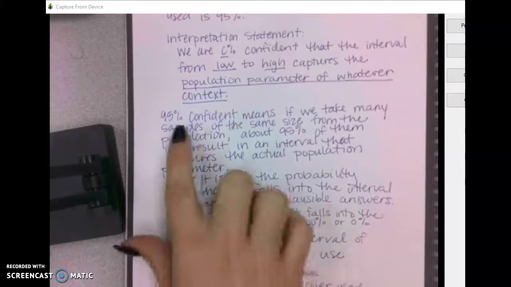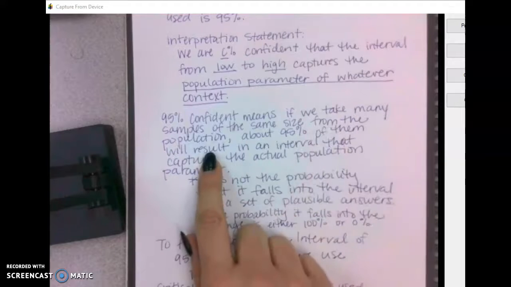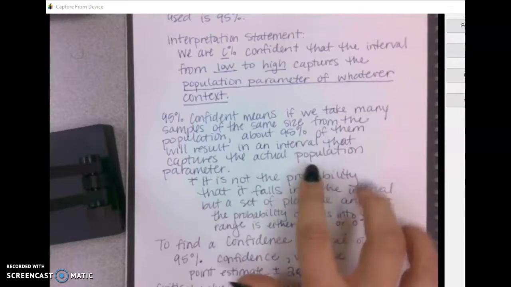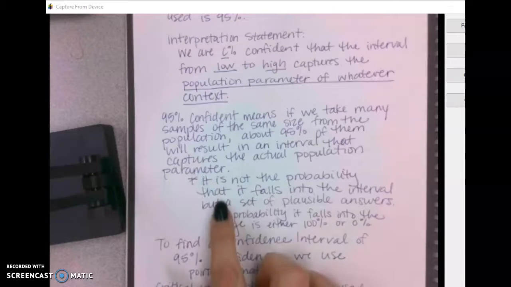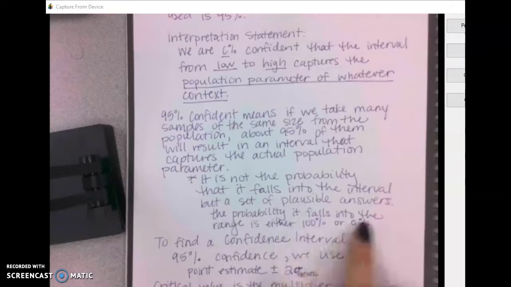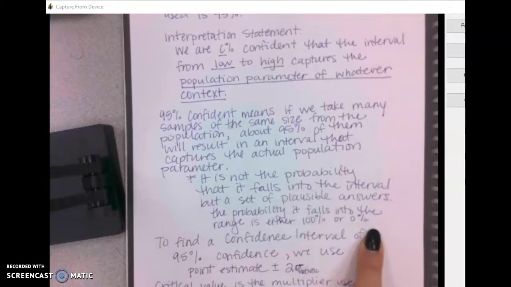Okay? So 95% confident means if we take many samples of the same size from the population, about 95% of them will result in an interval that captures the actual population parameter. It is not the probability that it falls into the interval, but a set of plausible answers. The probability it falls into the range is either 100%, it does fall in it, or 0%, we didn't capture it.